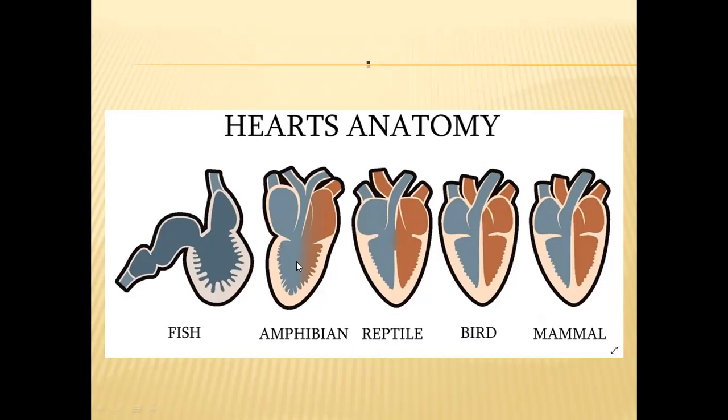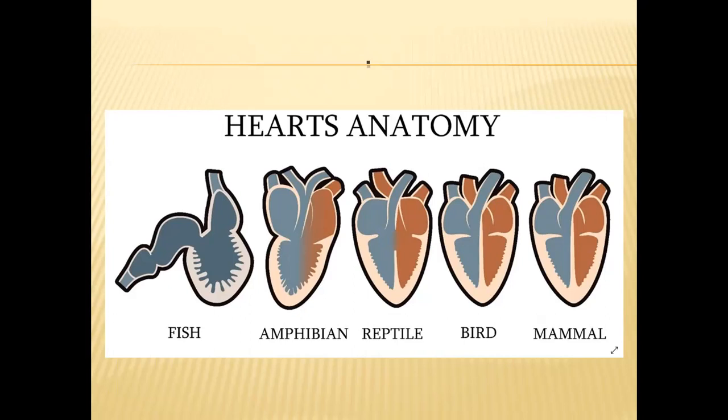The 2-chambered heart is evolved into a 3-chambered heart in amphibians. The single auricle in fishes is now evolved into 2 auricles in amphibians, one right and another left. This amphibian heart is a 3-chambered heart, and in reptiles this 3-chambered heart is more evolved into an incompletely divided 4-chambered heart.